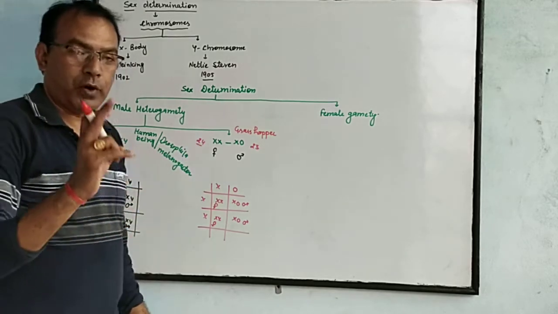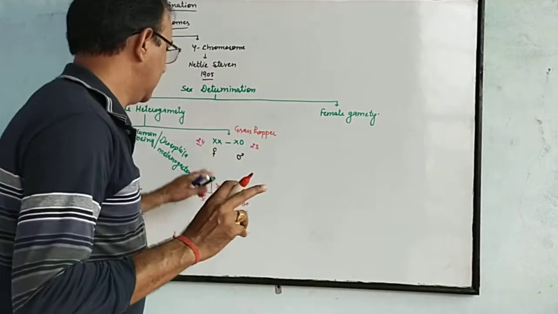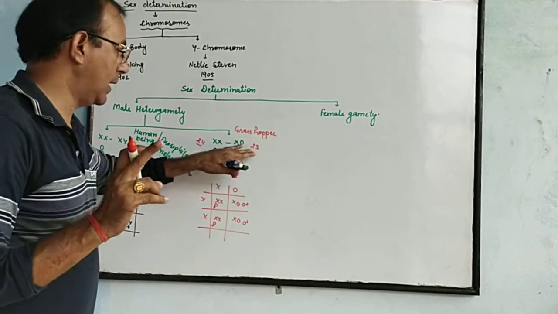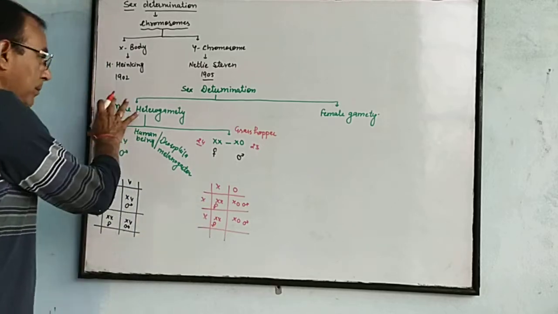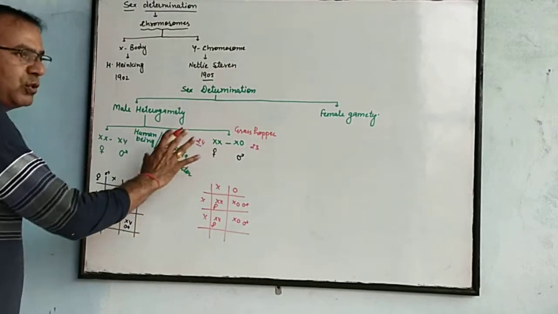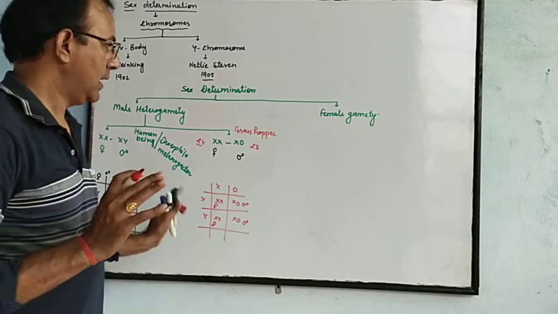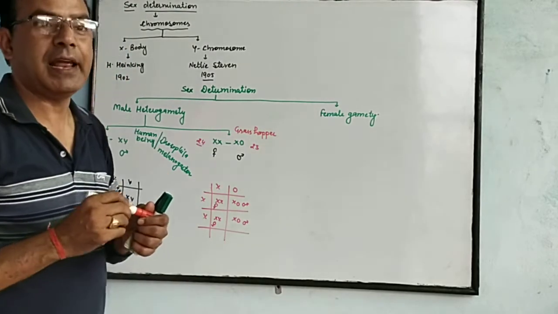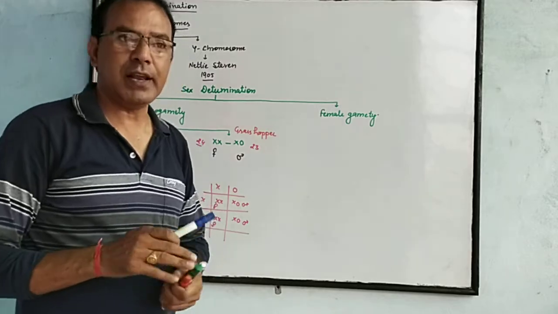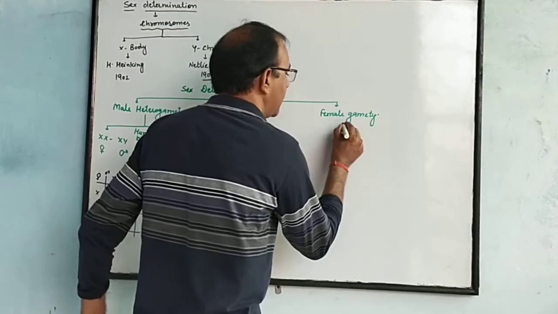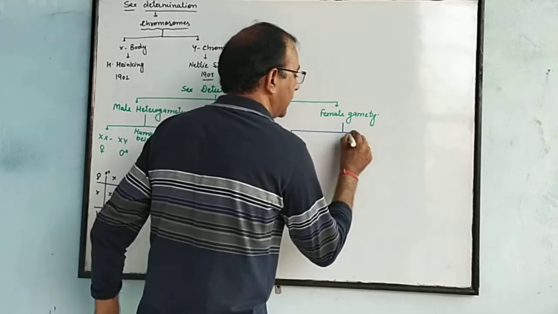Male grasshopper contains one chromosome less than the female. This is male heterogamety. It means in these organisms, the male contains different types of gametes. And the second one is female heterogamety, meaning the female contains different gametes, a pair of gametes which are different.